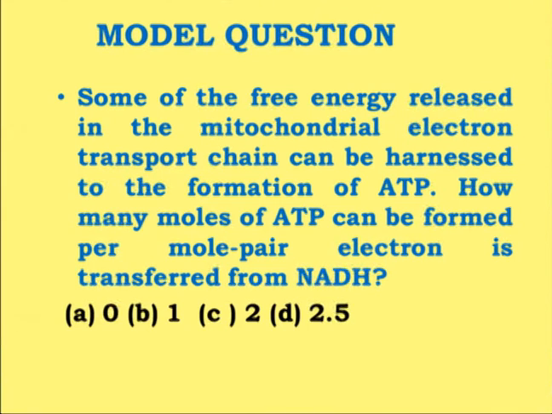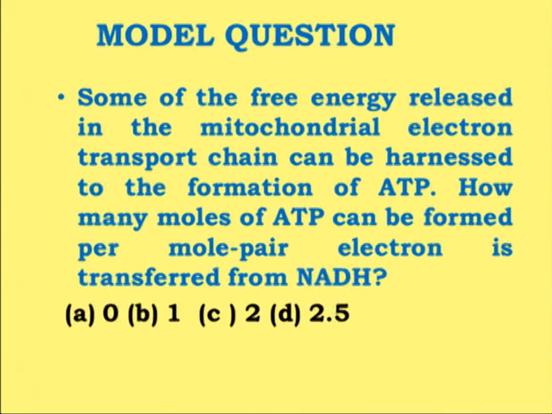Now if you recall the different components of the electron transport chain, we have discussed that NADH transfers the electrons to complex 1, then to complex 3, then to complex 4, and then to the terminal electron acceptor oxygen.